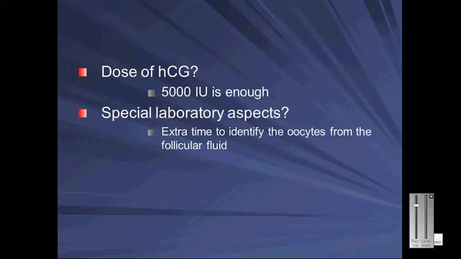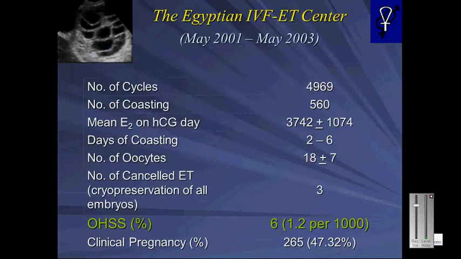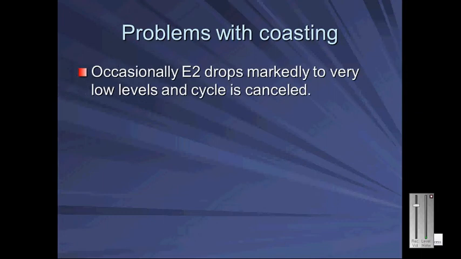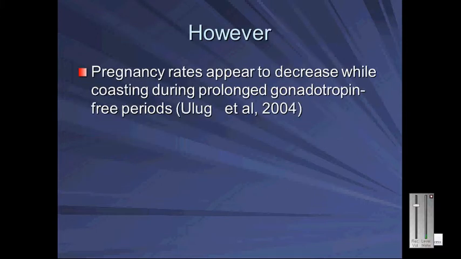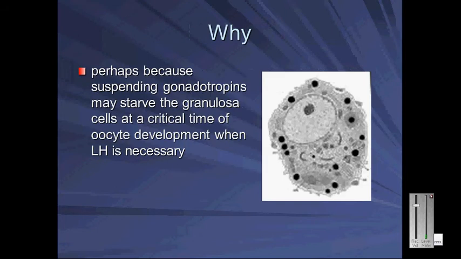Special laboratory aspects: extra time is needed to identify the oocytes from the follicular fluid. The Egyptian IVF-ET Center, problems with coasting. Occasionally E2 drops markedly to very low levels and the cycle is cancelled. There is difficulty in identification of oocytes in aspirated follicular fluid after prolonged coasting. Pregnancy rates appear to decrease with prolonged coasting. Why? Perhaps because suspending gonadotropins may starve the granulosa cells at a critical time of oocyte development when LH is necessary.